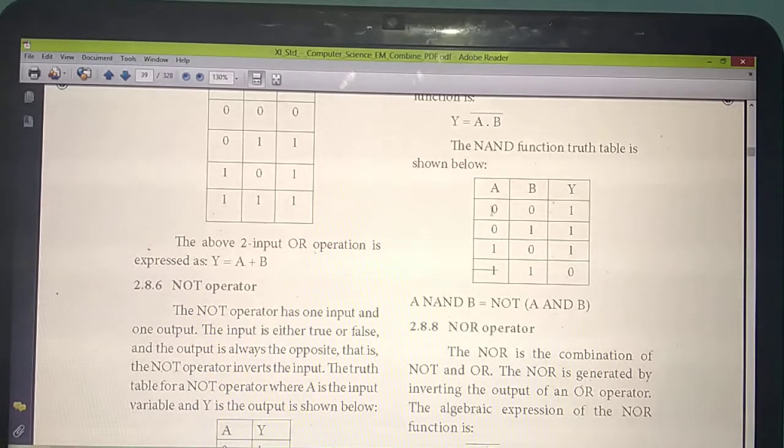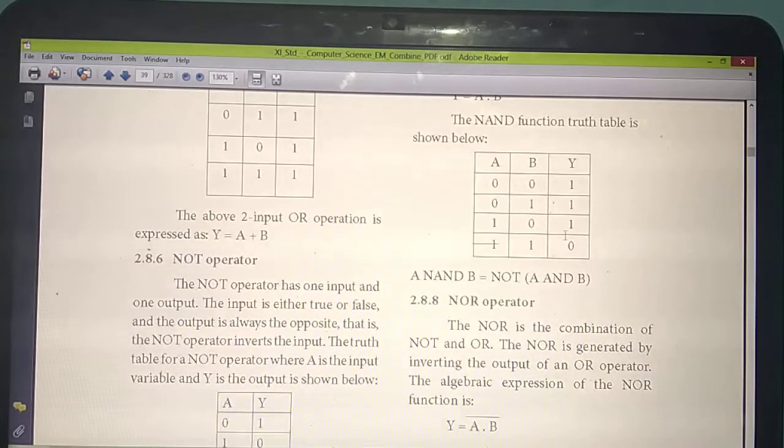These are the inputs, and inputs always stay the same. That means A and B. For all the truth tables, the inputs won't get changed. Only the answer will get changed. How will the answer get changed? You should write just the opposite of the AND operator. In the place of 1 you should write 0, and in the place of 0 you should write 1.